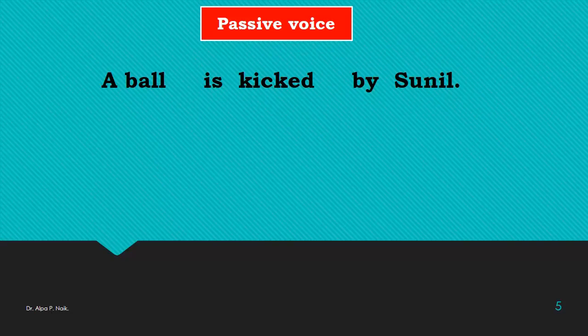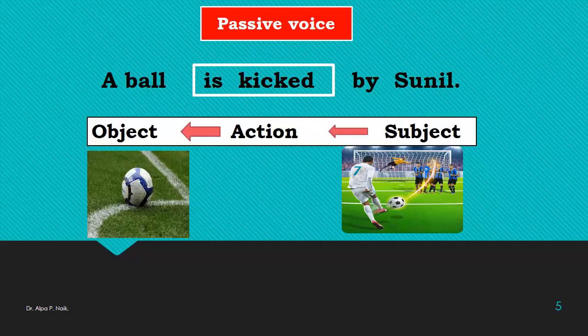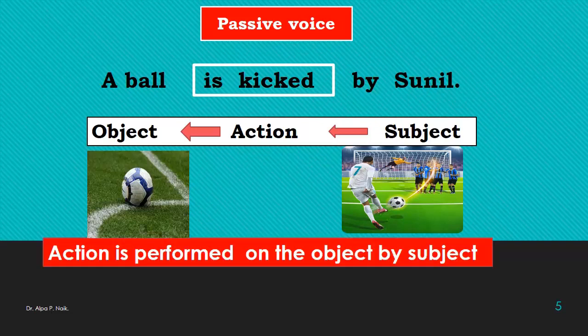Passive voice. For example, a ball is kicked by Sunil. So there is a ball, and is kicked is the verb. Now here you can see the sequence: object, action and the subject. That is, an action is performed on the object by the subject. So here the structure is object plus V3. V3 means third form of verb, plus we are putting by before the subject.